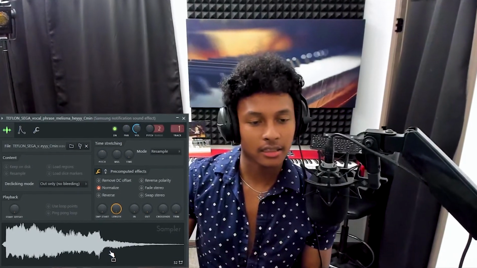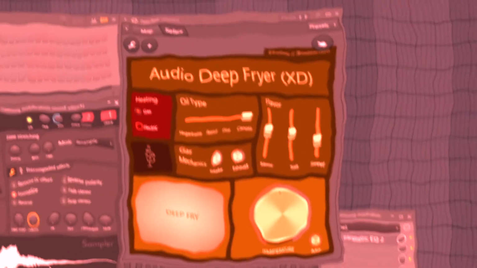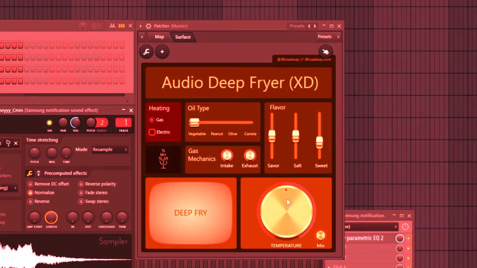So we got this beautiful vocal phrase by Teflon Sega, and now we're absolutely going to corrupt it. Gas heating, canola oil, deep fry. I think canola oil is definitely my favorite setting in this whole thing. And if I didn't already mention this, the temperature knob is just controlling the pitch of the sound.